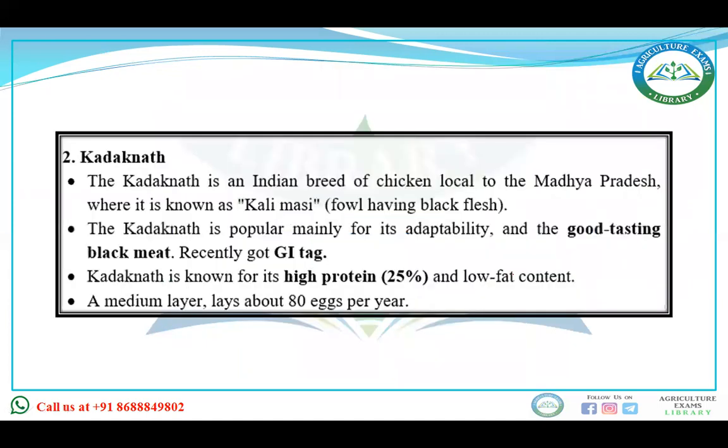Kadaknath is an Indian breed of chicken local to Madhya Pradesh, where it is known as Kalimasi. Kadaknath is popular mainly for its adaptability and good tasting black meat. Recently it got a GI tag, and Kadaknath is also known for its high protein, that is 25%, and low fat content.